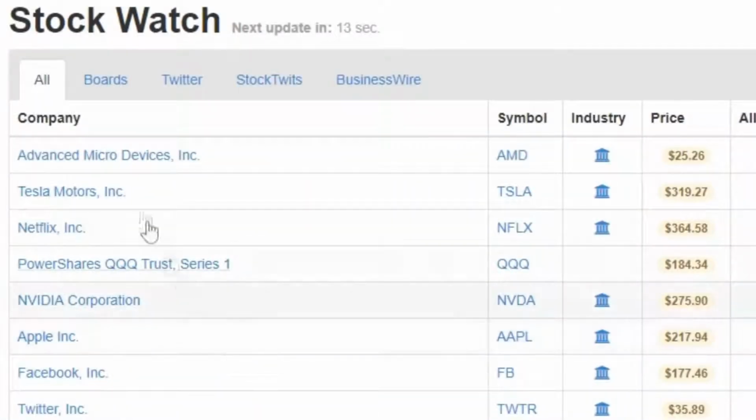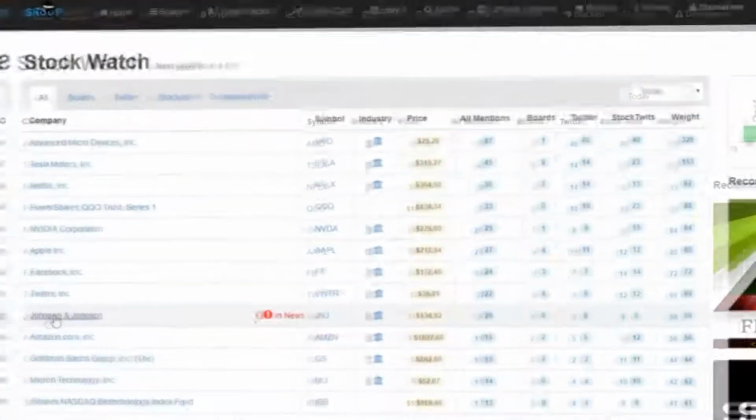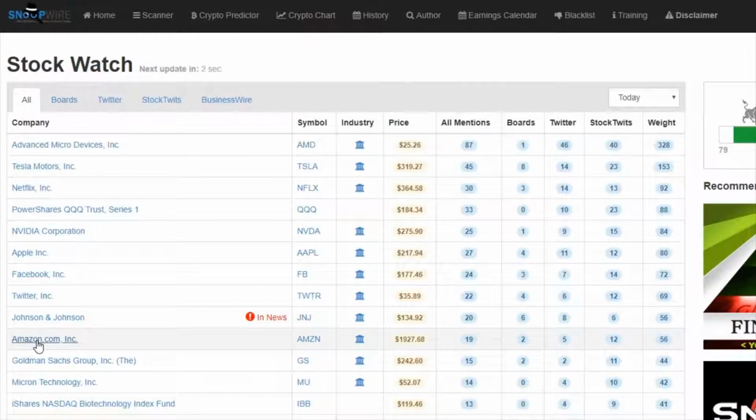So today we're looking at Advanced Micro Devices, Tesla, Netflix, the Qs, Nvidia, Apple, Facebook, Twitter, Johnson & Johnson, Amazon, to name a few. These stocks are all sorted according to cross-author and cross-platform corroboration, meaning these stocks are being talked about by the most people across the most platforms at any given moment, updated every 30 seconds.